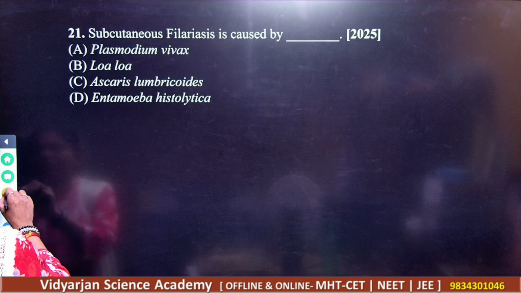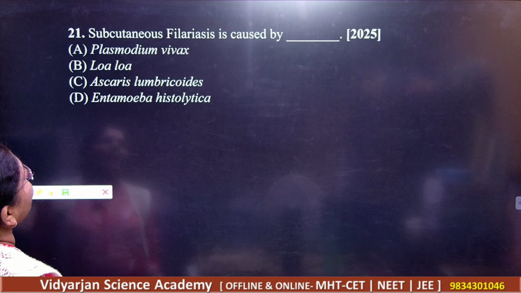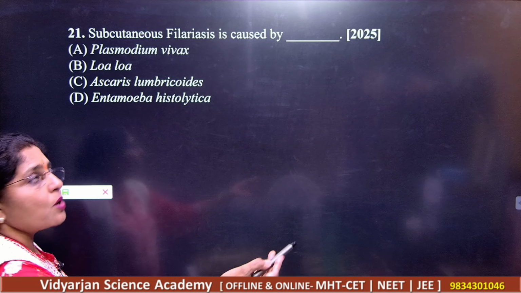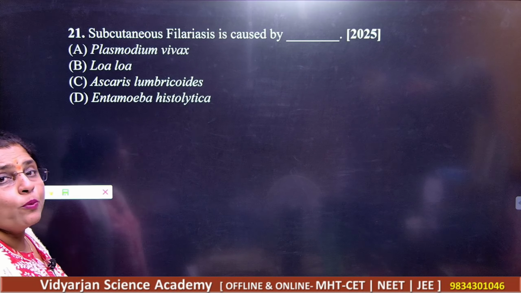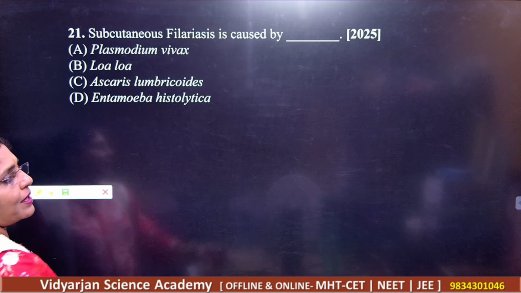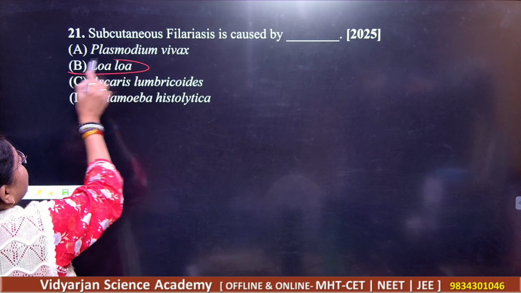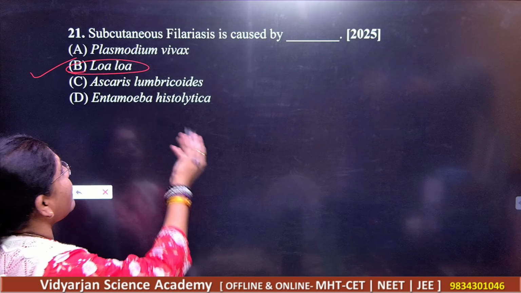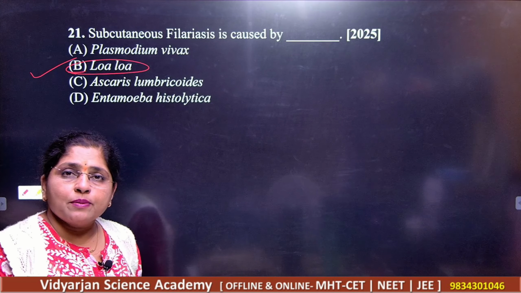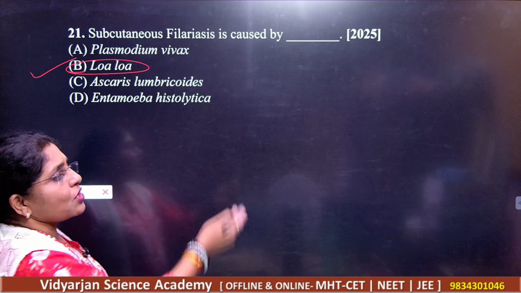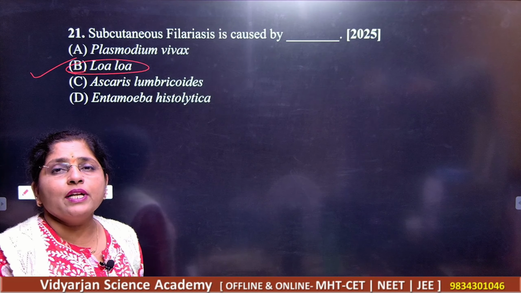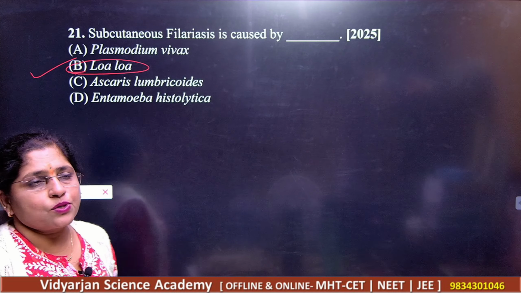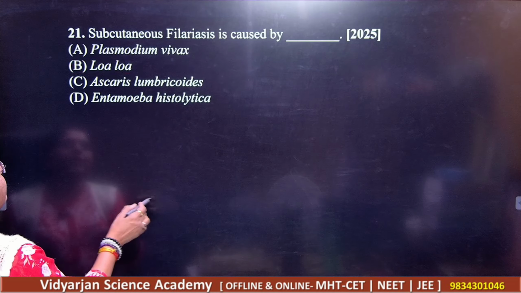Next, question number 21. Subcutaneous filariasis is caused by Plasmodium vivax. See the options: Loa loa, Ascaris lumbricoides, and Entamoeba histolytica. You should know. So your answer is Loa loa. Plasmodium vivax, you know, is the malarial parasite. Then we have Ascaris lumbricoides, responsible for ascariasis, and Entamoeba histolytica. This will give you the expression of the disease, and that is nothing but what here? Amoebiasis. Okay, so you should know all the answers very perfectly.